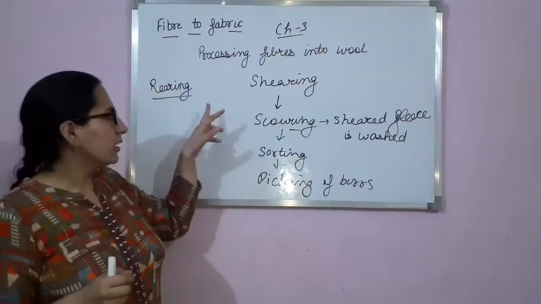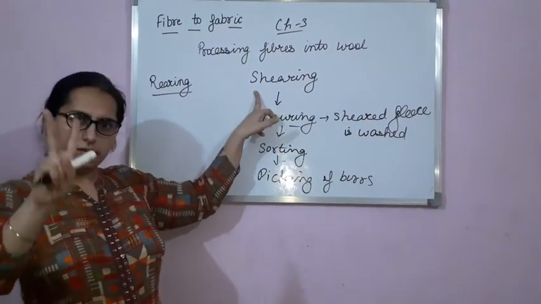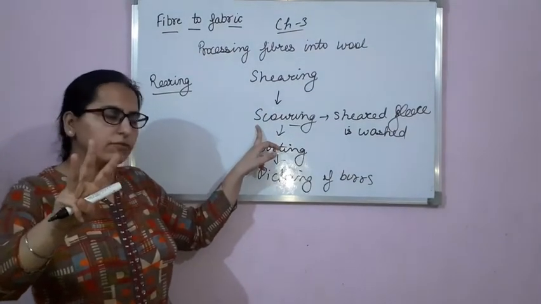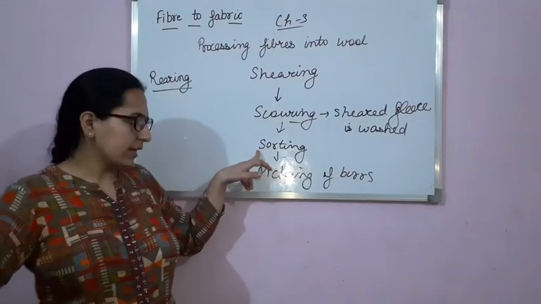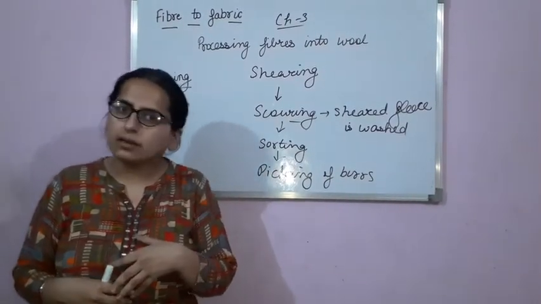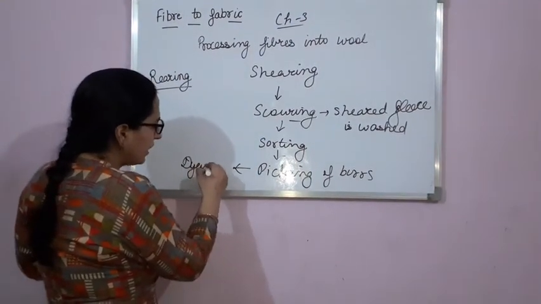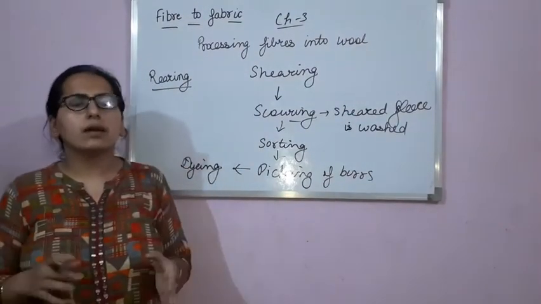In the first step, we took care of the sheep. We cut down the fleece. We washed the fleece. We sorted the fleece according to texture. Then we picked out the burrs. Clear? Now, the next step is dyeing. As the name suggests, in this step the fibers are colored.